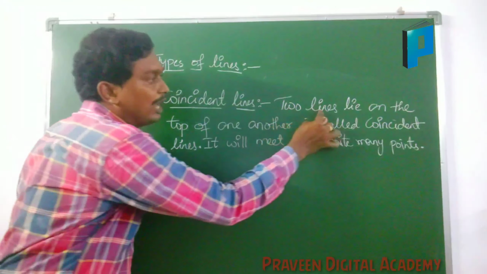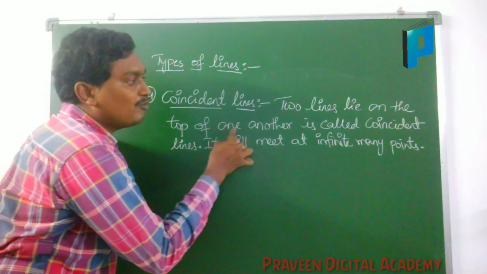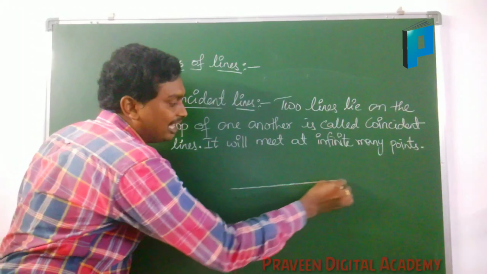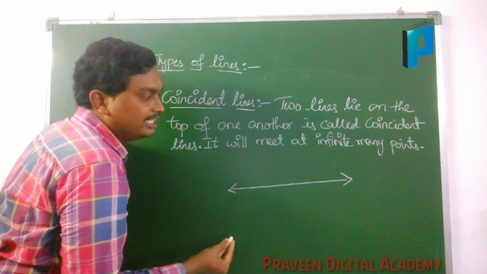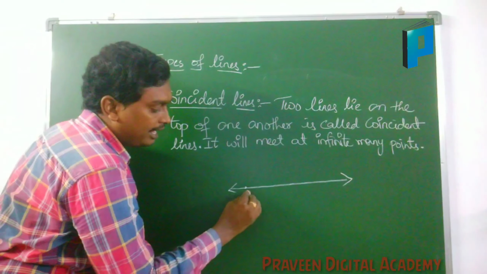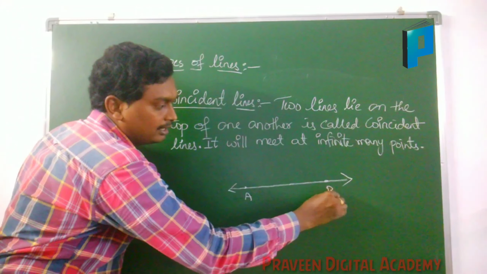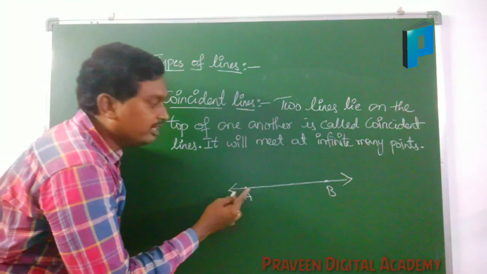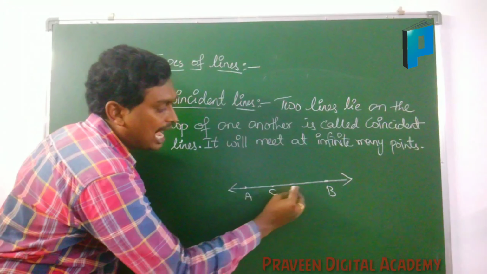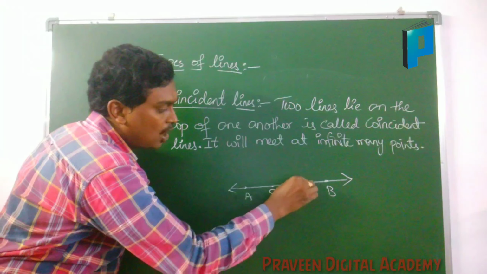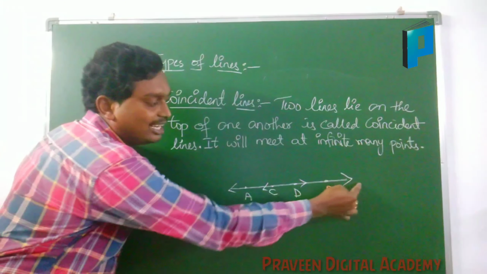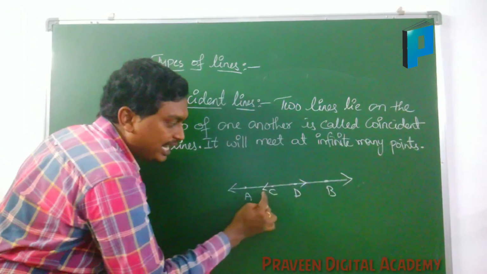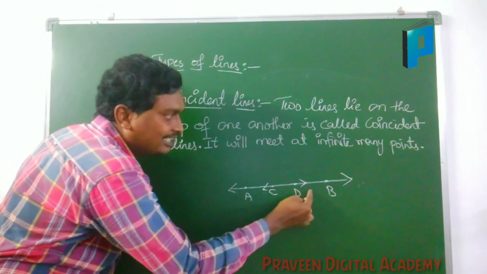Look at here. Two lines lying on the top of one another. Here, if you are having a line like this, this is a line AB. On this AB only, you are having a line CD. This AB and CD, both lines are called coincident lines. Why? Because two lines lie on the top of one another.